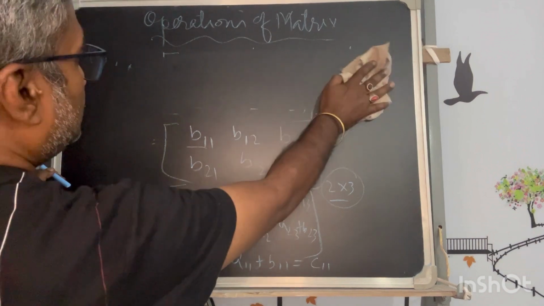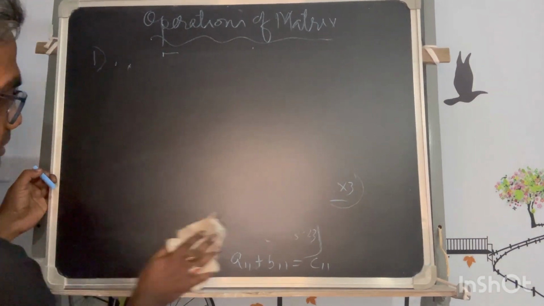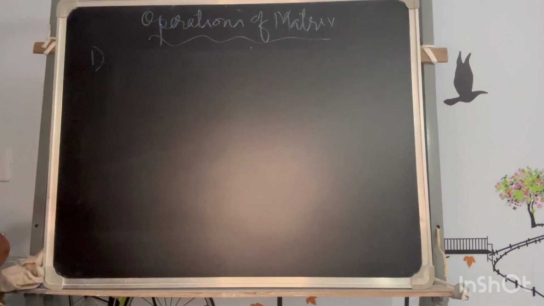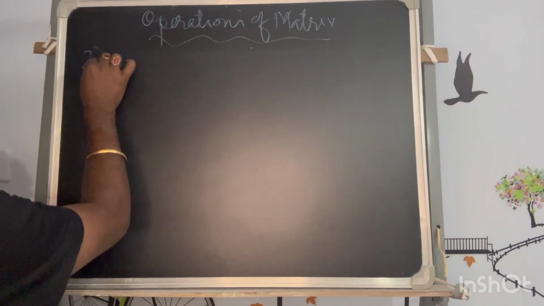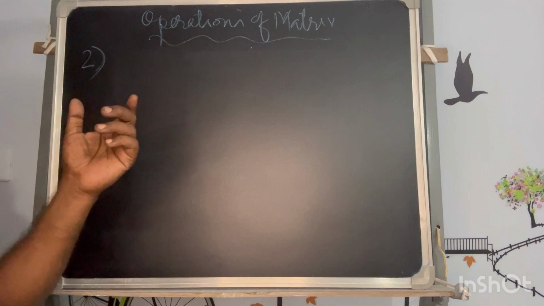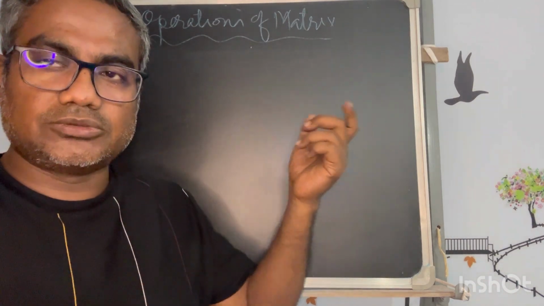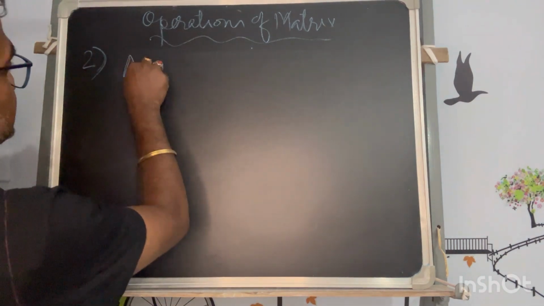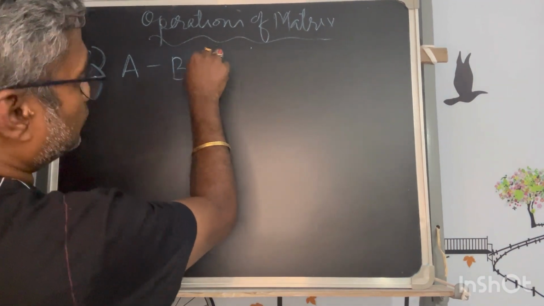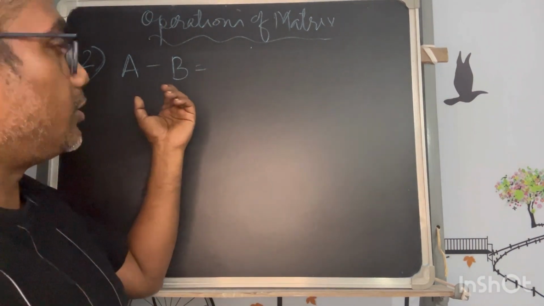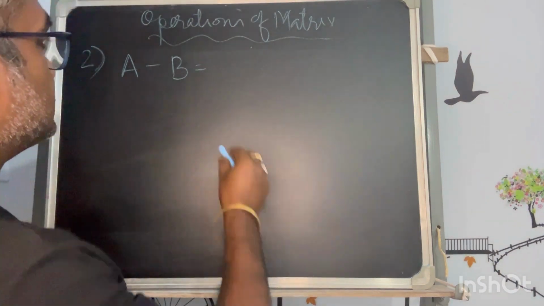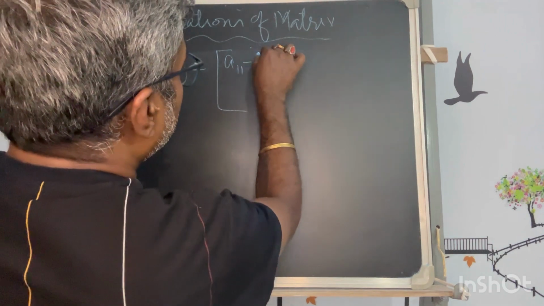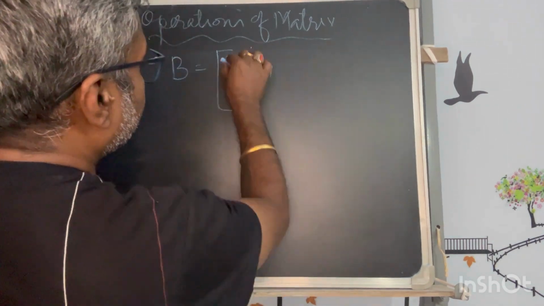And if I go to the subtraction, it is just a difference between addition and subtraction. This will involve a negative sign instead of a positive sign. So that means if I say A minus B, the rule is the same. The order of A and B must be the same. That is the first rule. And the elements that I will get now,